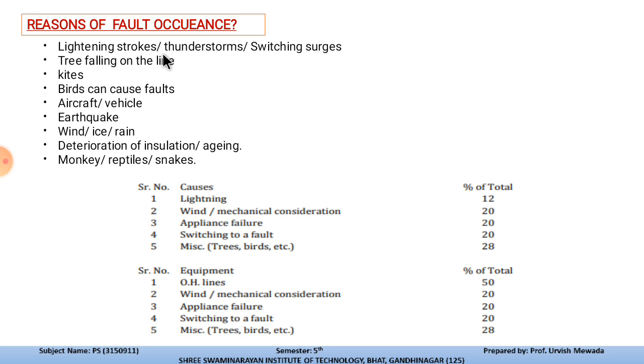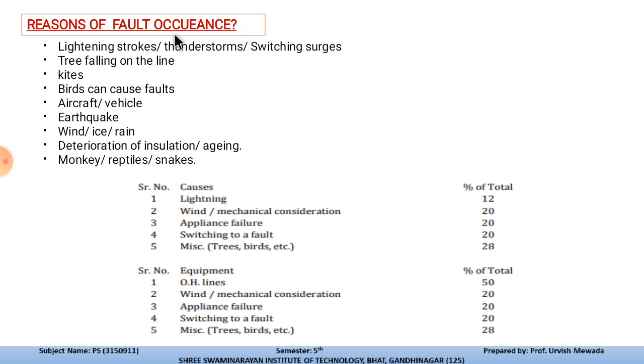Until it grounds, it transfers to the conductors of the transmission system, and that heavy current can increase the I square R losses of the system and can also harm the whole system.